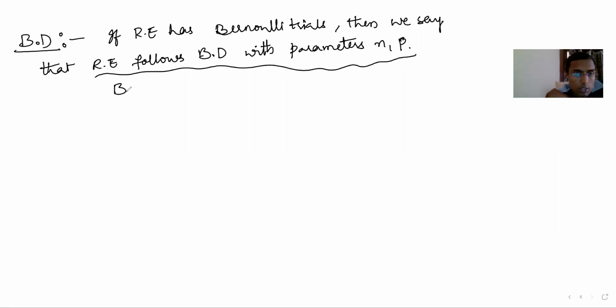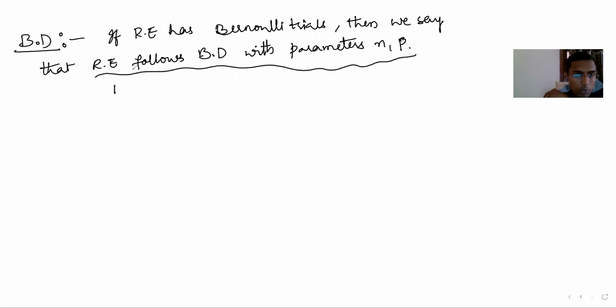B, that is binomial distribution. A random experiment follows binomial distribution with parameters n comma p, right?